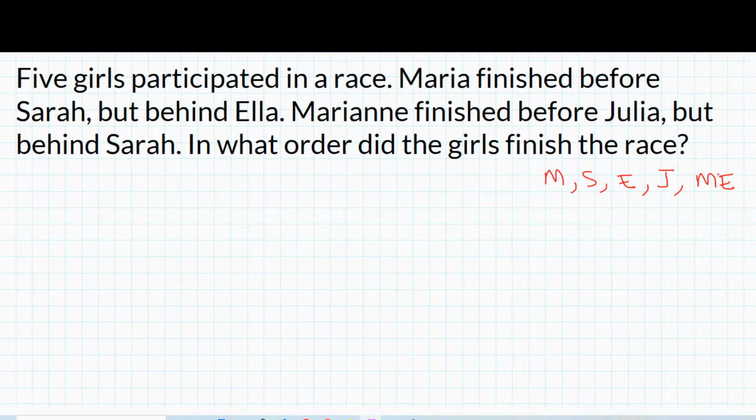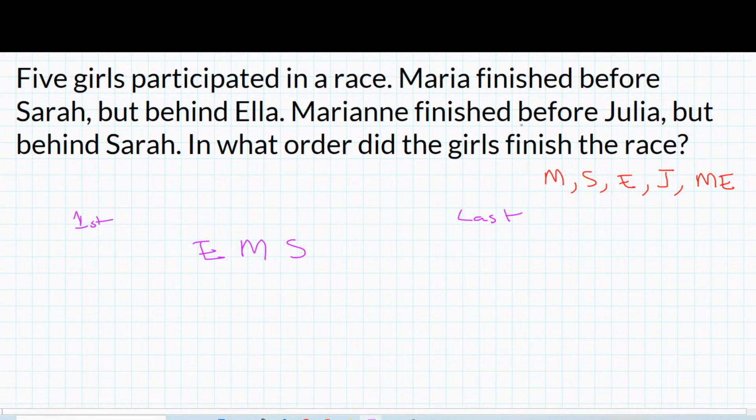I see some more answers coming through. That's good. Thank you for your response. I really appreciate that. So Maria finished before Sarah. So I'm going to just start from the middle right here. Maria finished before Sarah. So this is going to be first and then all the way to the last here. So Maria finishes before Sarah, but behind Ella. So Ella comes before Maria.